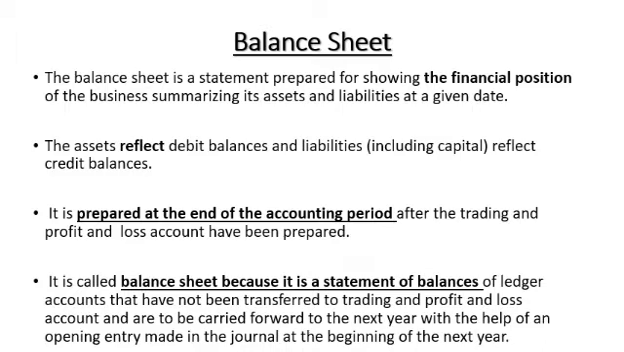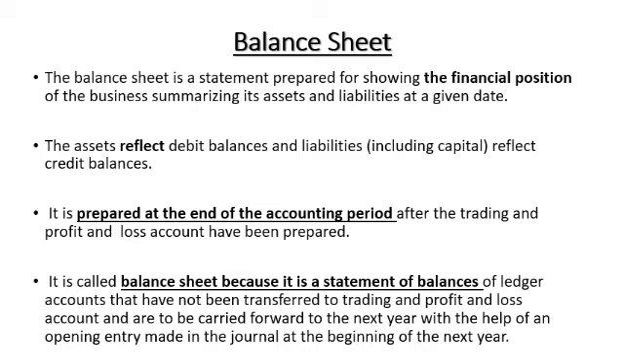It is prepared at the end of one accounting period, after preparing the trading and profit and loss account. When both are prepared, then it will be prepared. It is called a balance sheet because it is a statement of the balances extracted from the ledger accounts that have not been transferred to the trading and profit and loss account. That's why they are carried forward to the next year with the help of the closing entry, to be forwarded to the opening entry made as a journal in the beginning of every next year.